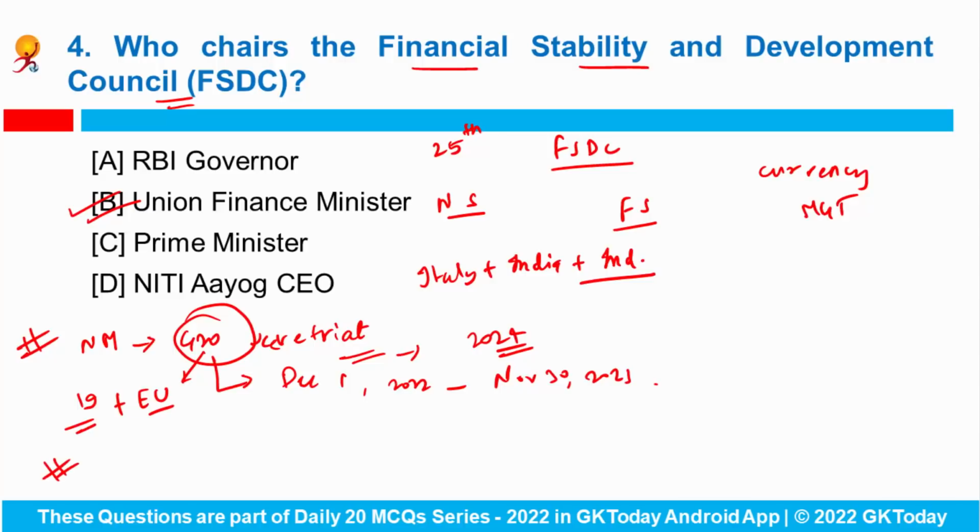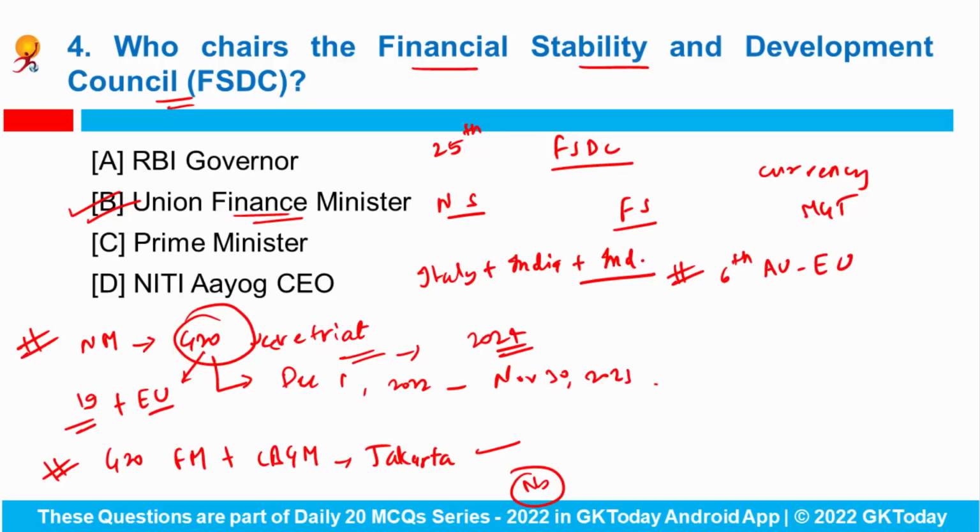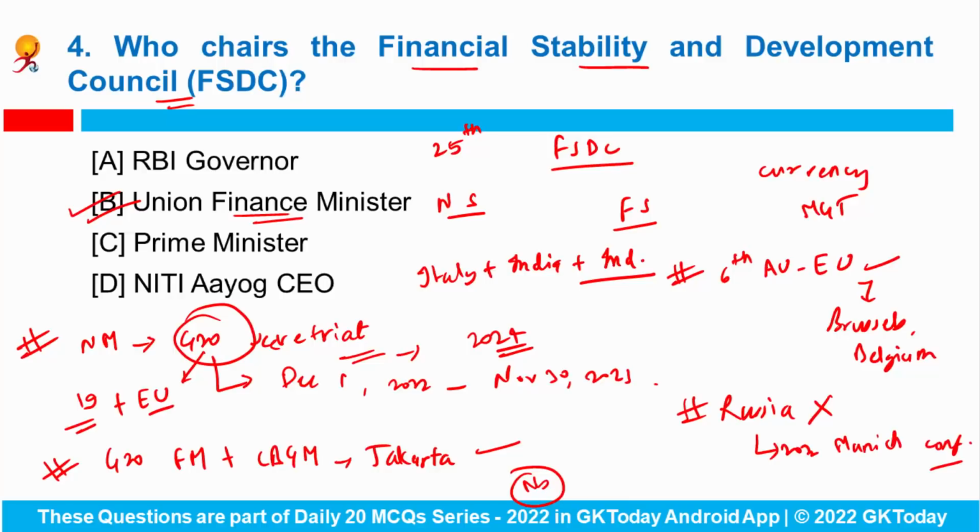Fine. Also recently, a 2-day G20 finance ministers and central bank governors meeting was held in Jakarta, which was hosted by Indonesia obviously. India was represented by again our Union Finance Minister Nirmala Sitharaman. After that, the 6th African Union European Union Summit was held recently at Brussels in Belgium. Do remember that Russia has not sent any delegation from its side to the 2022 Munich conference. This conference is an annual event in which world leaders gather to discuss international security related policies.